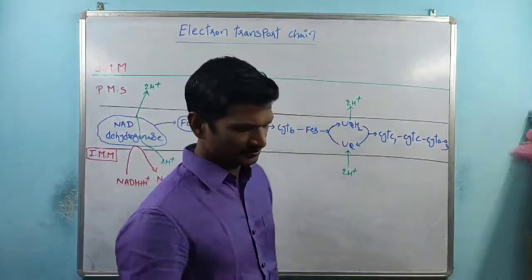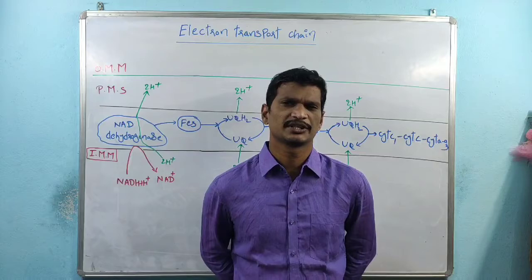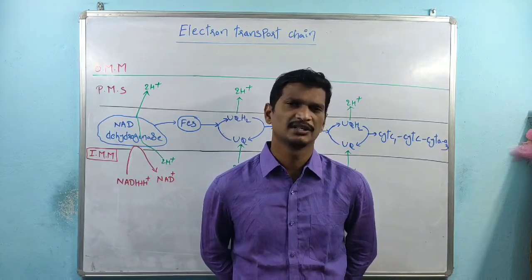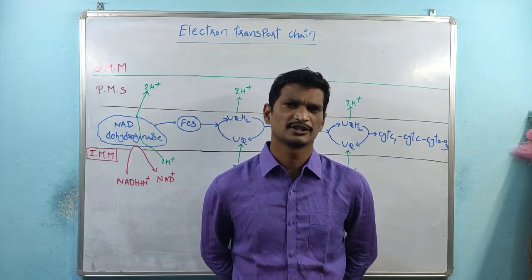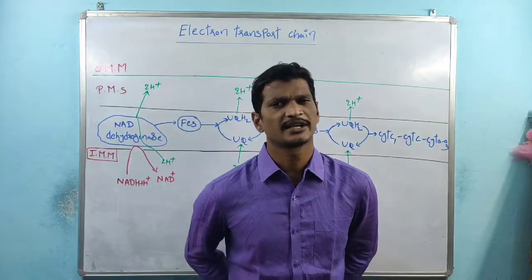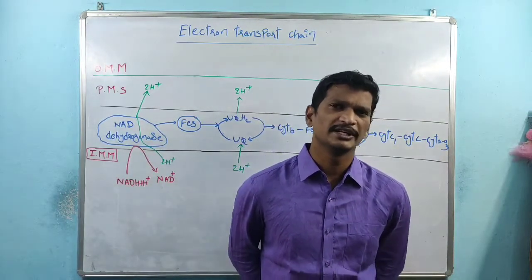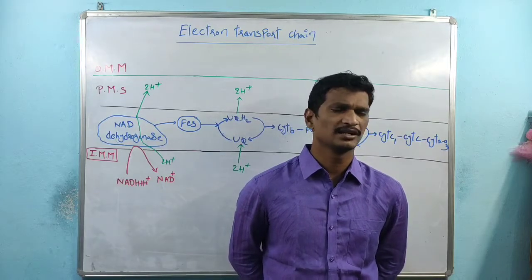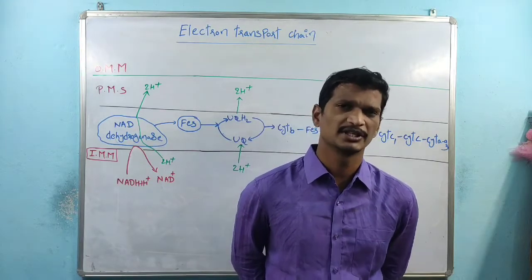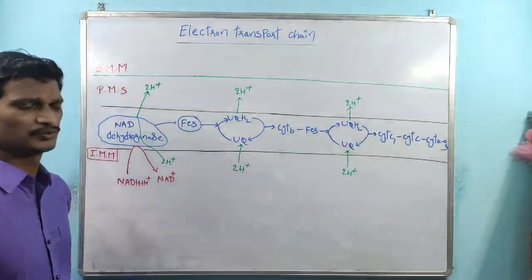This is the last step in the respiration process. The very first step is glycolysis. The second step is the TCA cycle. After that, within the cellular respiration process, the very last step is the electron transport chain, because the electron transport chain is involved in ATP production. The final theme of respiration is ATP production, and that ATP production is done by the electron transport chain.